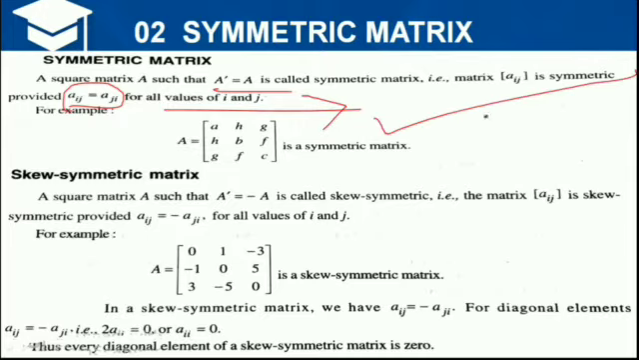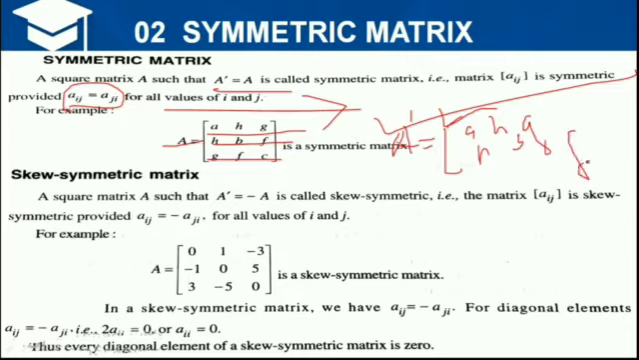a symmetric matrix. As for example, you see here that A is equal to [a h g; h b f; g f c]. After finding the transpose, you will get the same matrix [a h g; h b f; g f c]. Therefore this matrix is called a symmetric matrix.